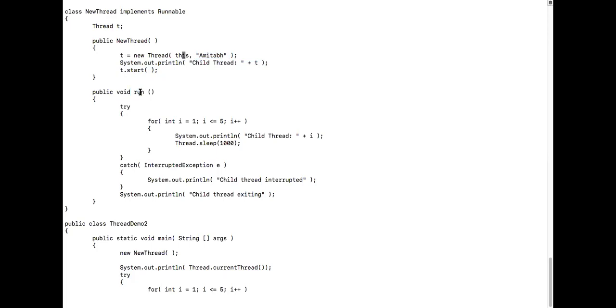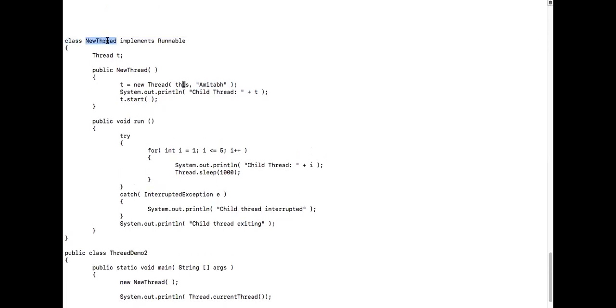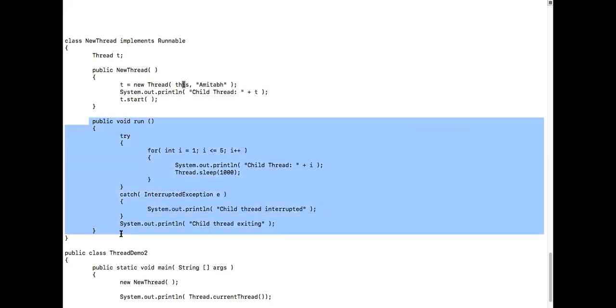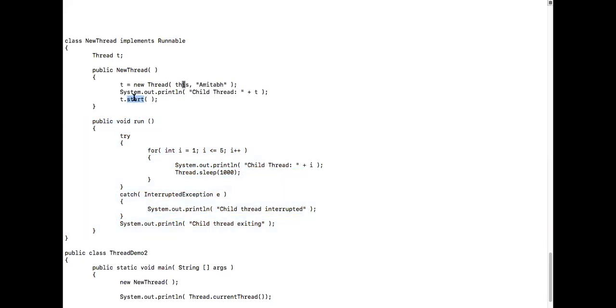Any class that should become a thread, any object of a class that becomes a thread, should implement what? Runnable interface, correct? So whenever any class implements the Runnable interface, what does that mean? It means there is overriding of the run method inside. It has to override the run method. Why should it override the run method? Because inside this T.start method, it will be calling the run method, guaranteed. It is definitely calling the run method. So we have to provide a definition for it. So inside this run method is where we have to do the activity that the thread is supposed to do.